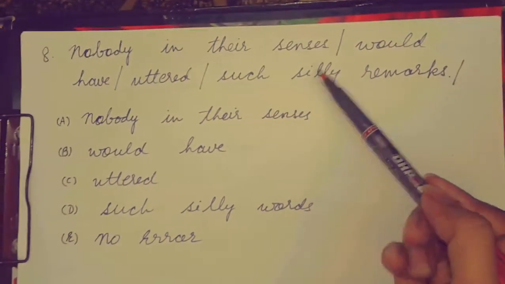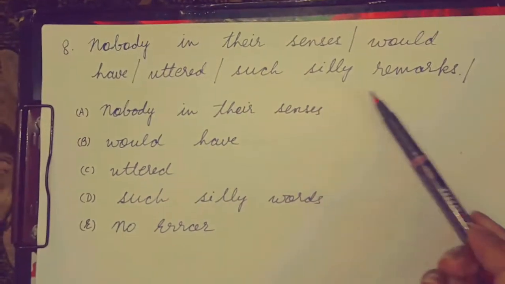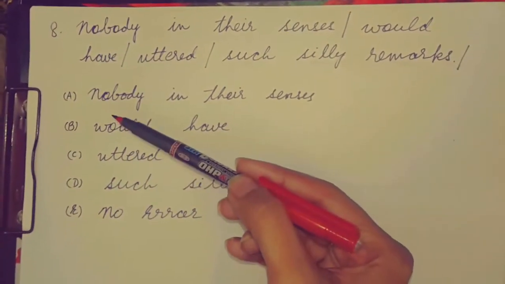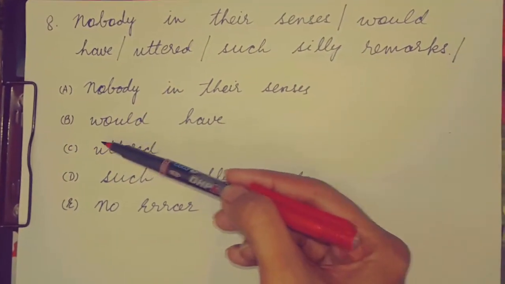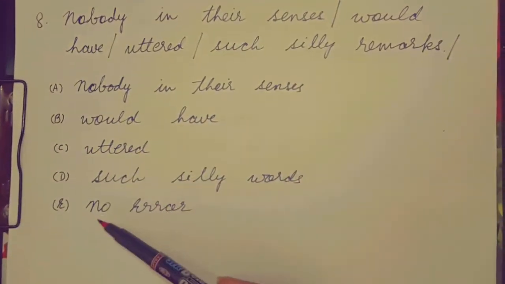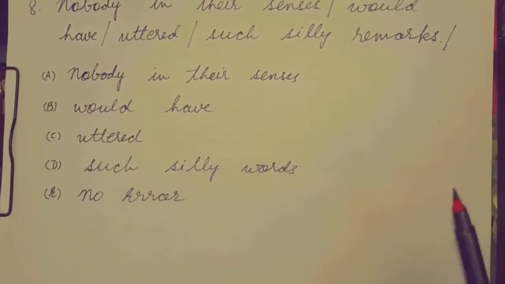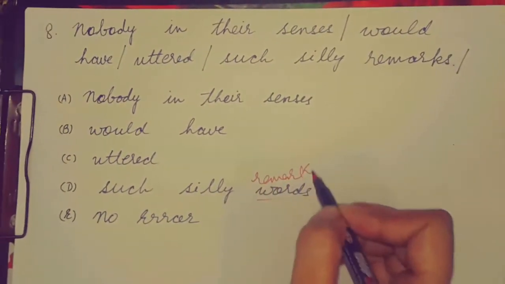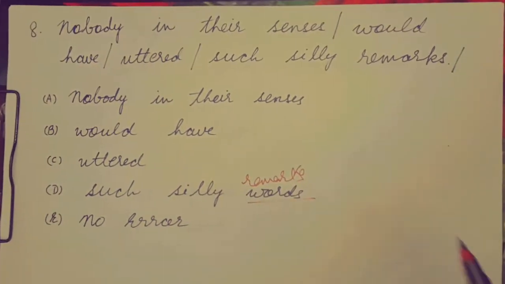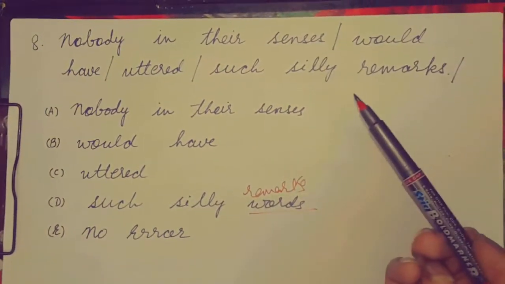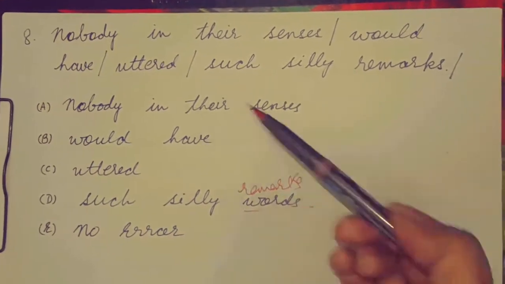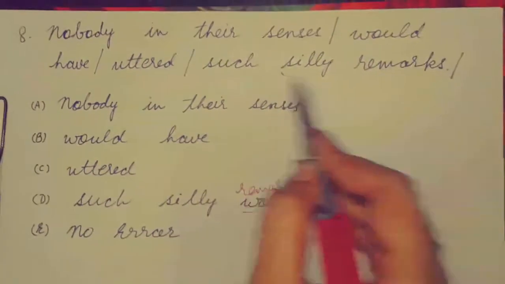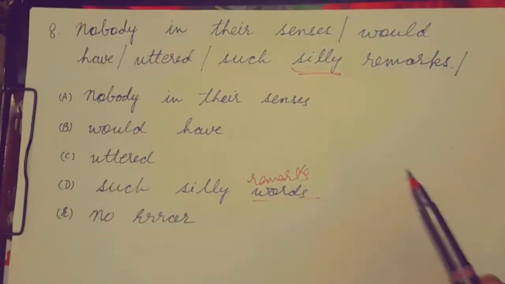Nobody in their senses would have uttered such silly remarks. We have 5 options. A. Nobody in their senses. B. Would have. C. Uttered. D. Such silly words or such silly remarks. The same thing. It should be remarks or given sentence. And fifth is no error. Nobody in their senses. किसी ने भी अपनी होश में would have uttered such silly remarks. किसी ने भी अपनी होश में ऐसे silly words नहीं कहे होंगे.